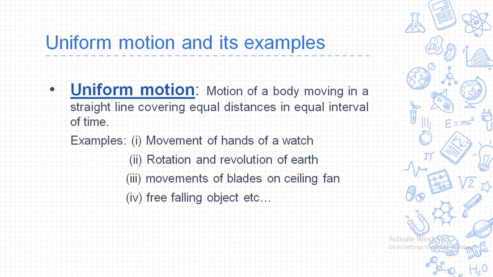Another example is rotation and revolution of Earth. After completion of every 24 hours, you can see that Earth is completing one rotation. At that time, the distance covered by the Earth, or the change in the position of the Earth, in equal time is equal. Okay, so I can say that Earth's rotation and revolution movement is said to be in a uniform motion. Next one is movement of blades on a ceiling fan and a free falling object. So these are the examples of uniform motion.